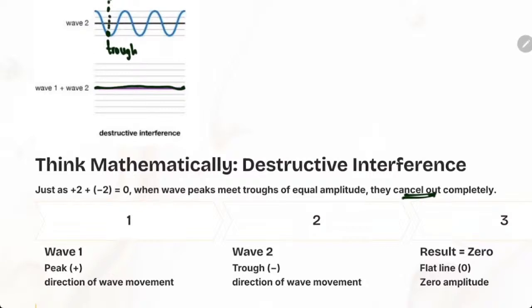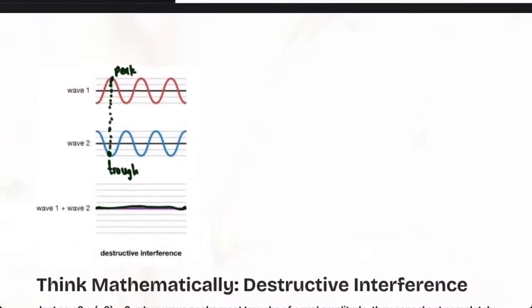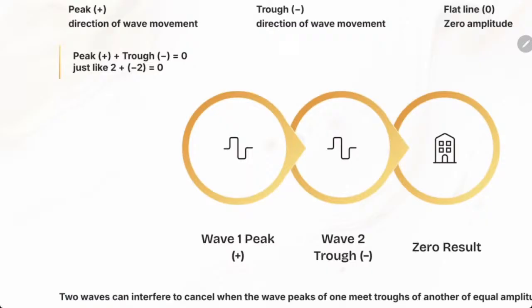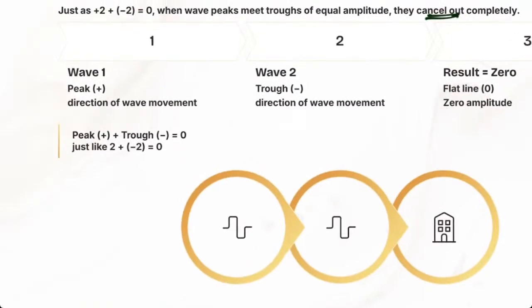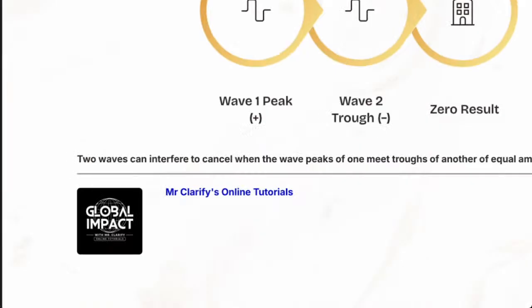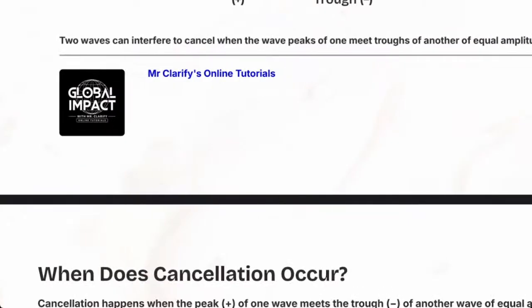Remember, these two waves are the same. They have the same power, but one is negative, one is positive, so they will fight and cancel each other out. Two waves can interfere to cancel when peaks of one wave meet troughs of another.